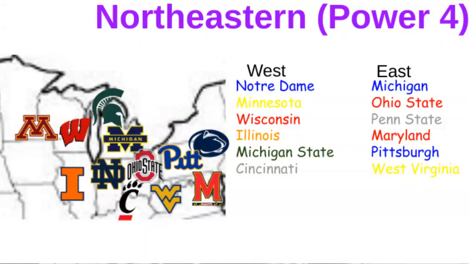So the next conference is the Northeastern Power Four, which has a lot of Big Ten schools, one independent, one ACC, and 2 Big 12 teams. For the West, there's Notre Dame, Minnesota, Wisconsin, Illinois, Michigan State, and Cincinnati. And then in the Northeastern East, which is a really stacked division, there's Michigan, Ohio State, Penn State, Maryland, Pittsburgh, and West Virginia. So that's the Northeastern Power Four.